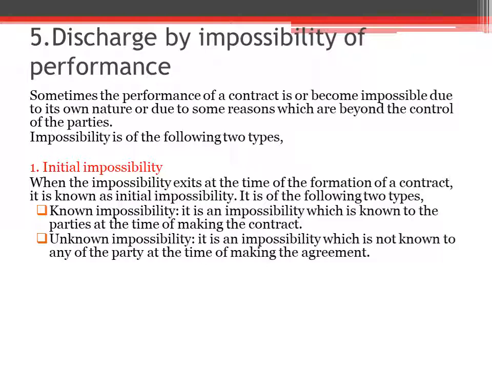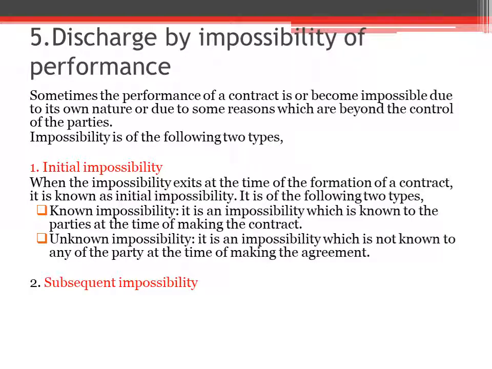Another example, for unknown impossibility. Unknown impossibility is an impossibility which is not known to any of the parties. For example, X agrees to sell his car to Y, but unknown to both the parties, the car had already been destroyed by fire even at the time of entering into the contract. So the contract becomes void. Both the parties have no idea regarding the car. So it's an unknown impossibility.